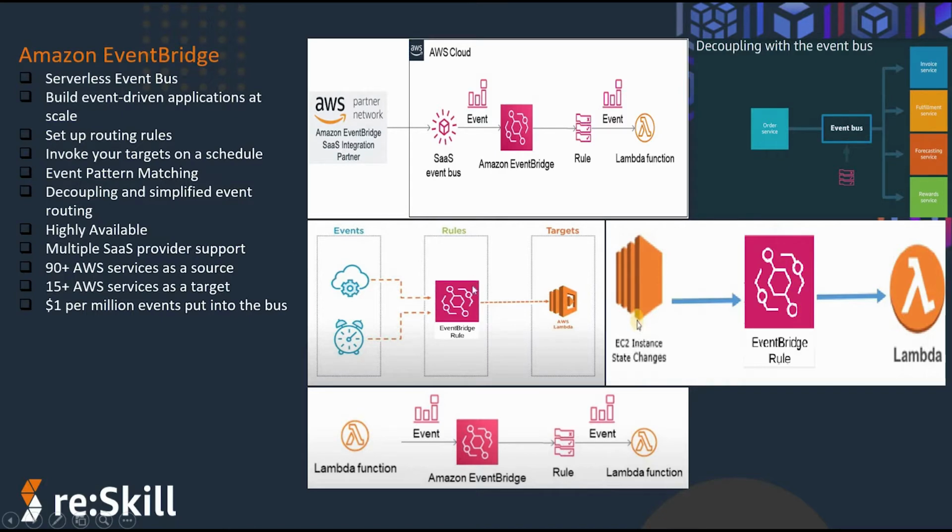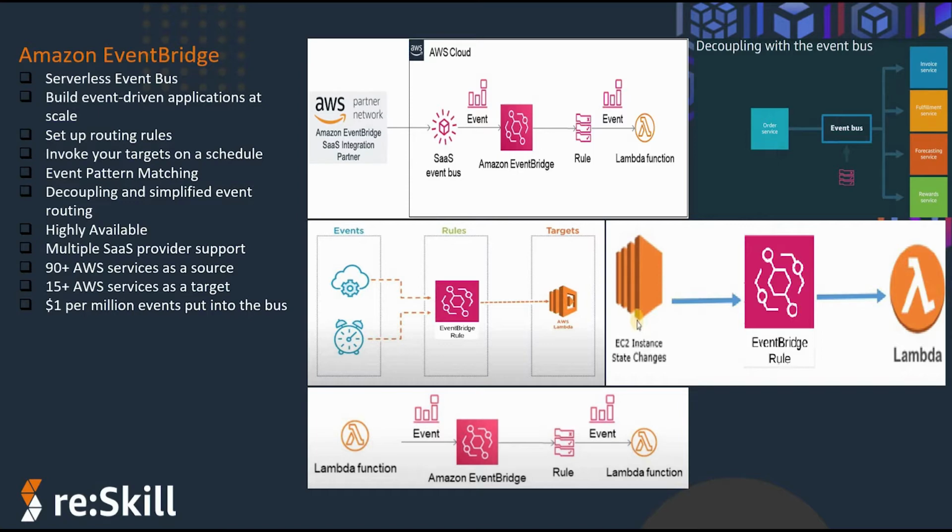Apart from that, Amazon EventBridge also supports calling a particular target service whenever any AWS service state changes. It is a kind of predefined pattern matching. Say, for example, whenever an EC2 instance status changes from running to stopped, at that time we want to call AWS Lambda.